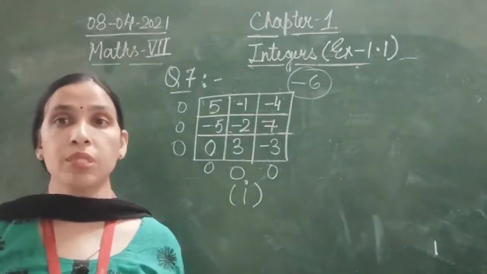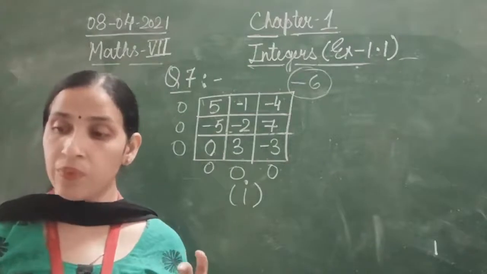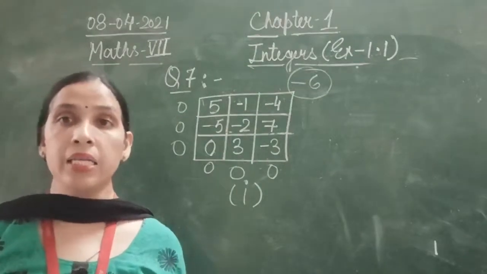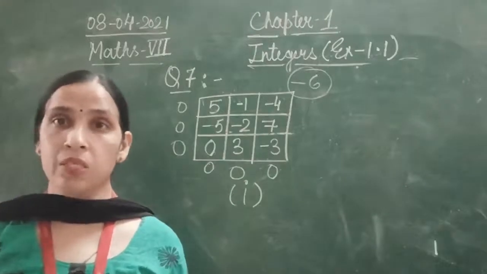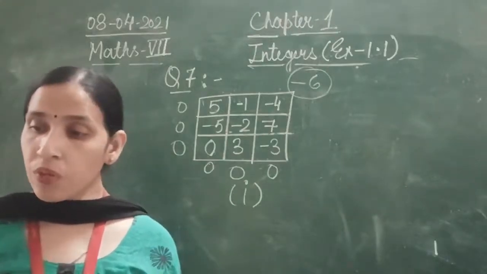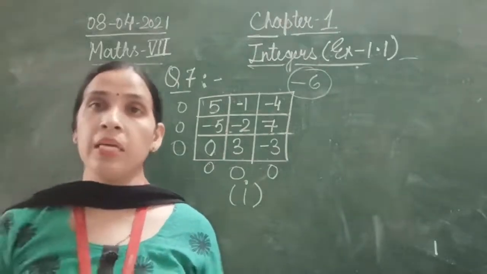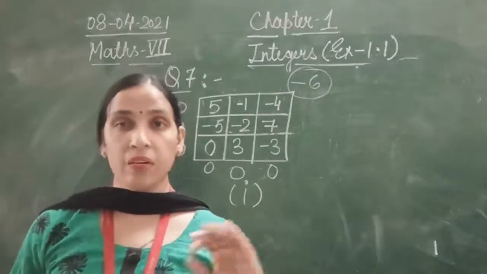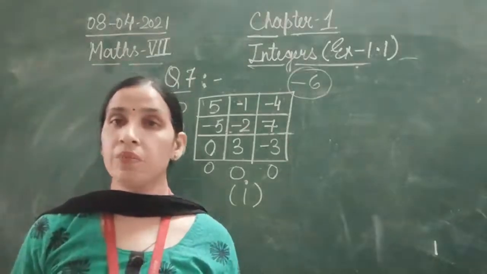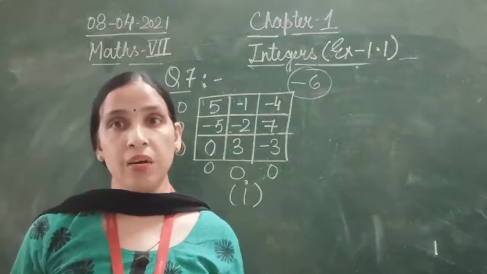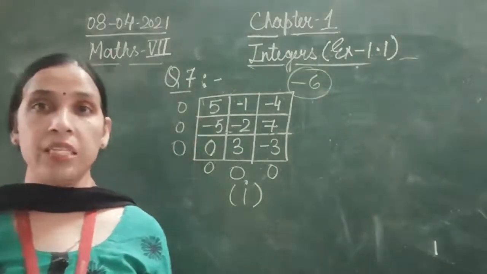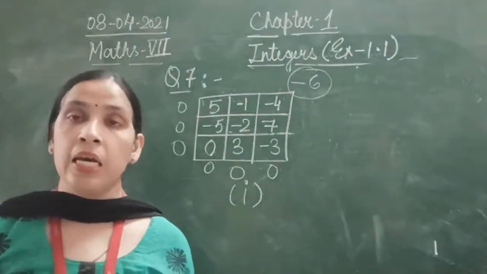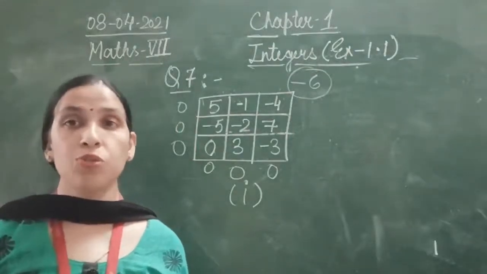Tomorrow we are going to start with question number 8. Verify A minus of B is equal to A plus B for the following values of A and B. Different values of A and B will be given. We are going to satisfy the rule of LHS and RHS, that left hand side is equal to right hand side. That we are going to continue tomorrow.